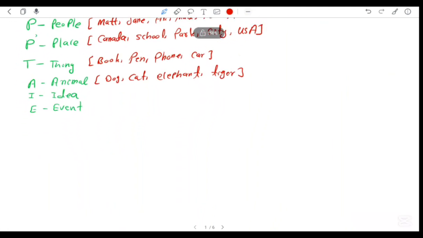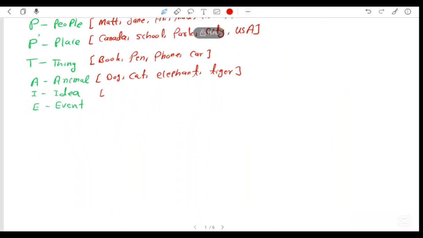So for idea, I can write like love, freedom, happiness. All these are ideas. Or the name of many theories in English are nouns. Like we can say general relativity, a theory of Albert Einstein. So this is also a noun.